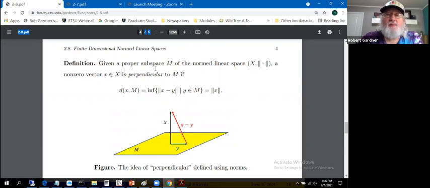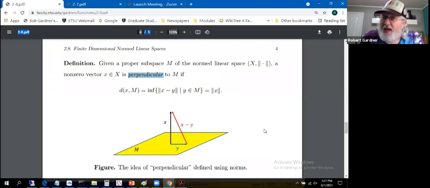The definition is, given a proper subspace, capital M, of normed linear space X, a non-zero vector in space X is said to be perpendicular to subspace capital M if the distance from X to M, which recall, here's the definition of the distance between a vector X and a set M, equals the norm of X, then X is said to be perpendicular to M.